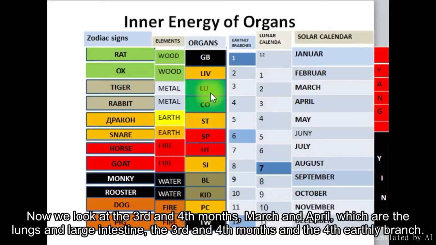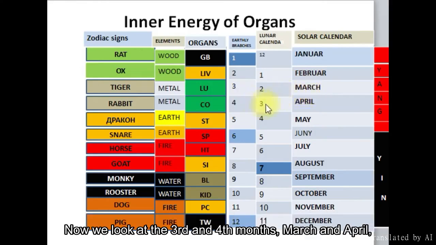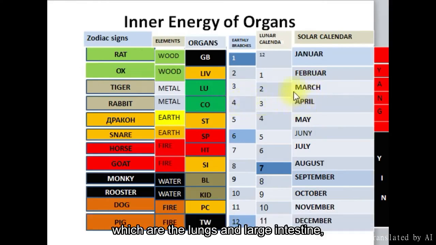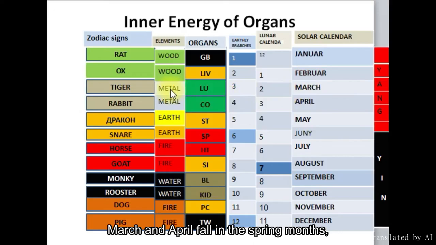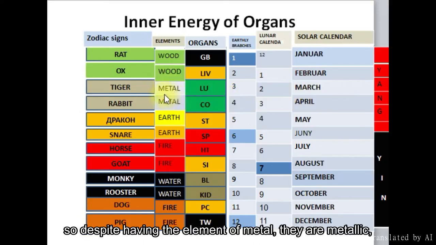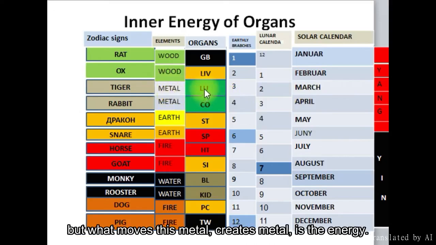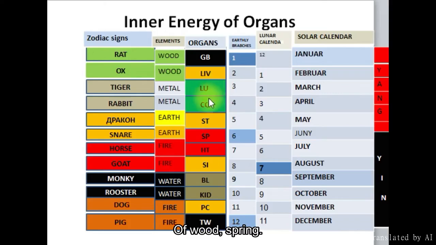Now we look at the 3rd and 4th months, March and April, which are the lungs and large intestine, the 3rd and 4th months and the 4th earthly branch. March and April fall in the spring months, so despite having the element of metal, they are metallic, but what moves this metal, creates metal, is the energy of wood, spring.